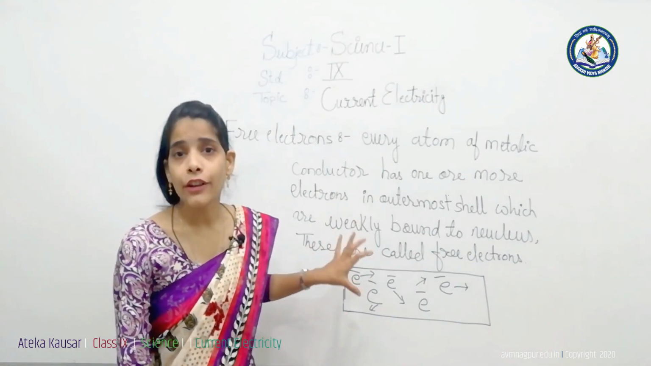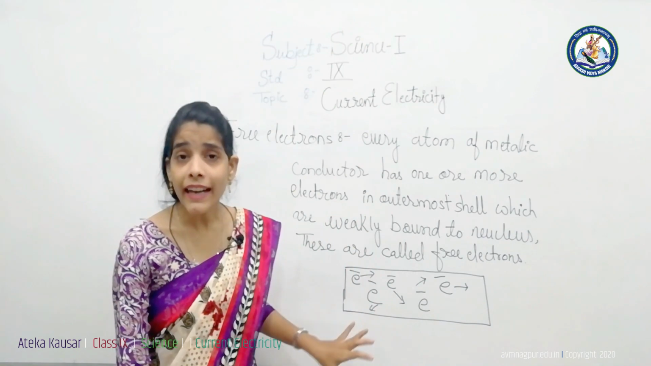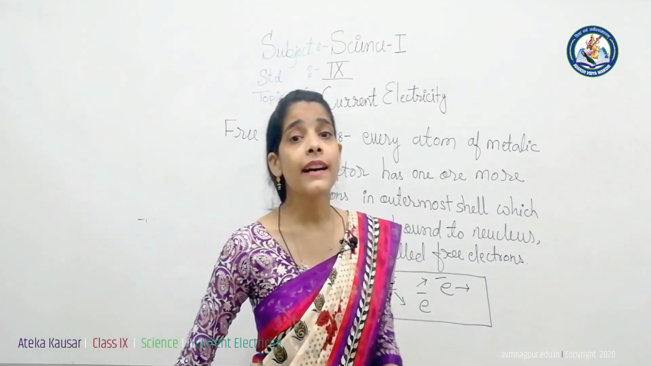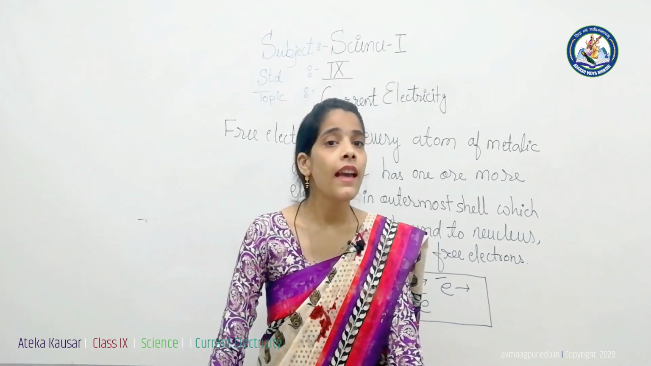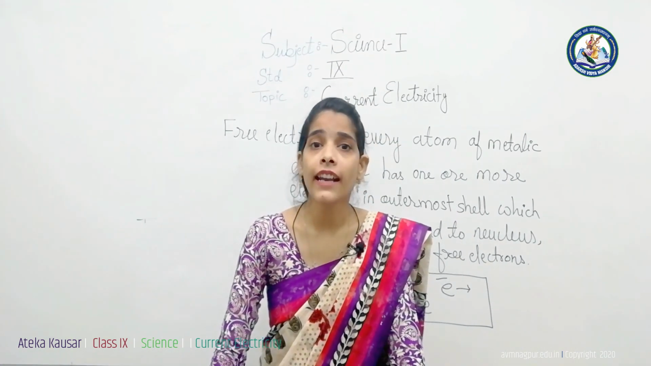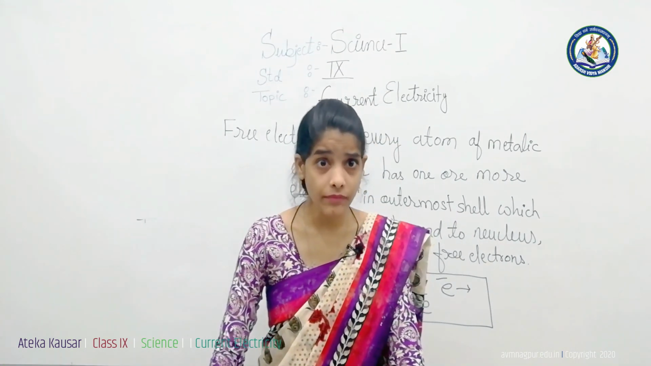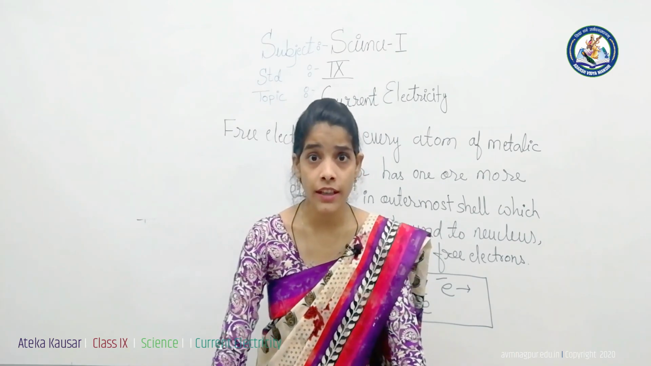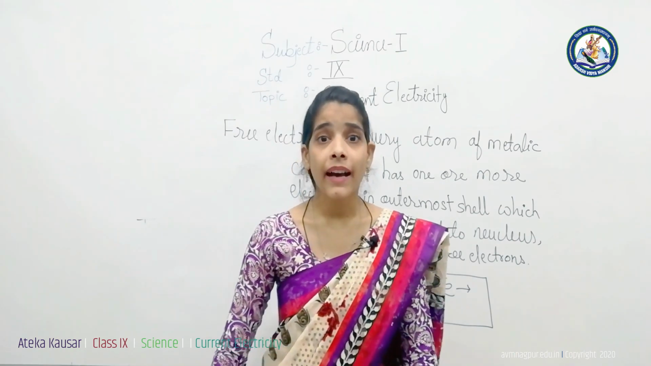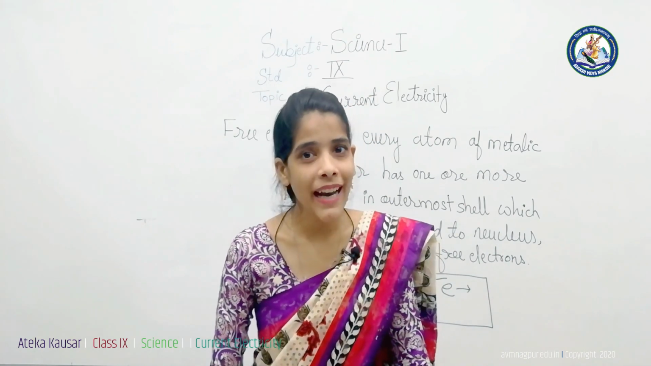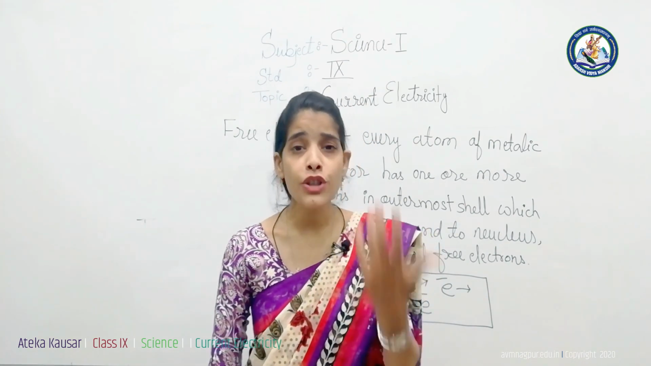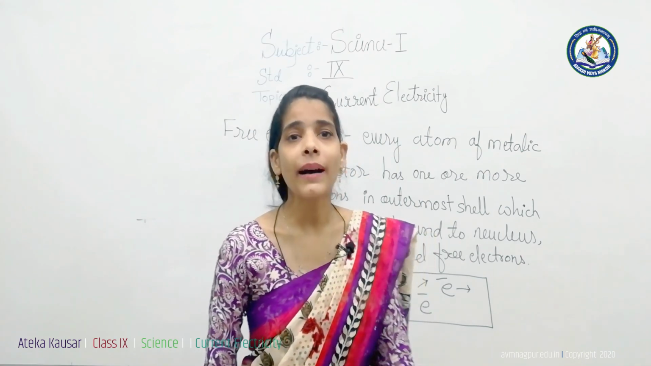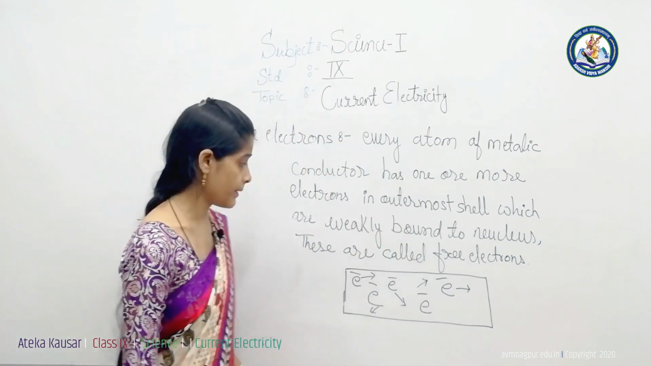Then what should we do to make the electrons flow in one direction? To make these free electrons flow in one direction, we apply some external effort, and that external effort is called electric potential. That electric potential difference is supplied by external cells or batteries, or at large scale by a transformer. Then the question arises, what is meant by electric potential?